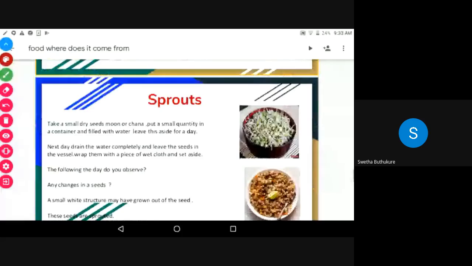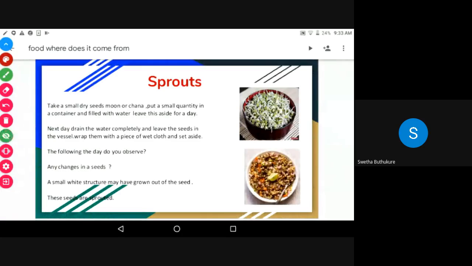Children, try to observe the pictures carefully. What are these? Can you guess? I think dry seeds. Beans. Yes, very good. Those are moong dal, seeds and beans.